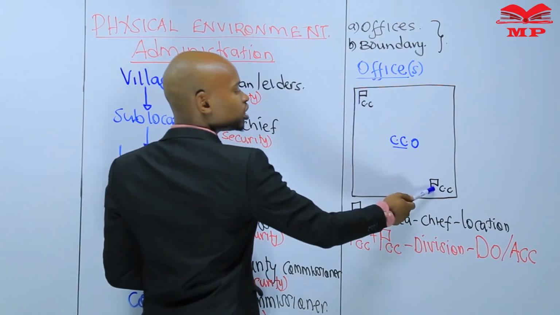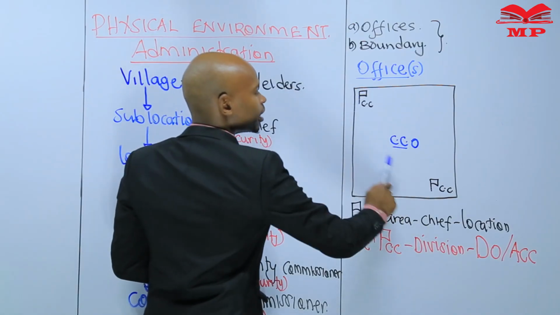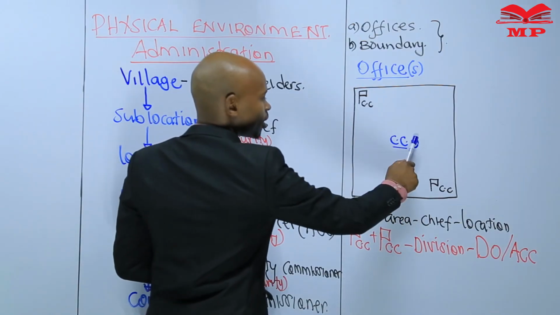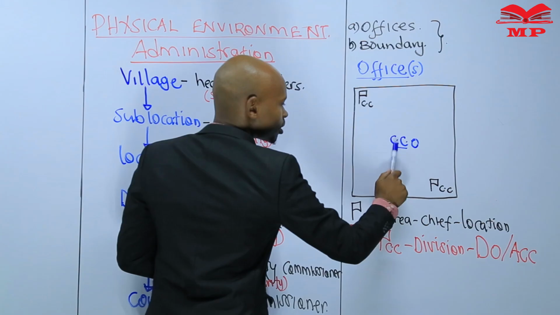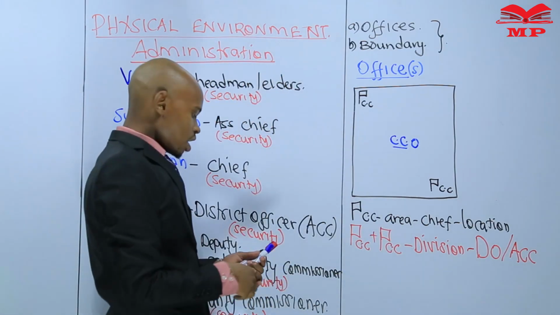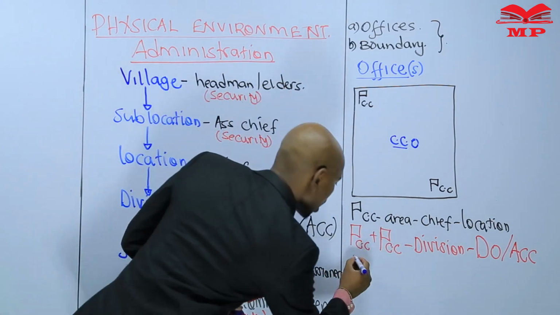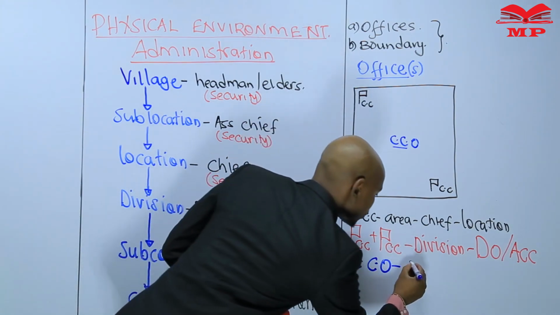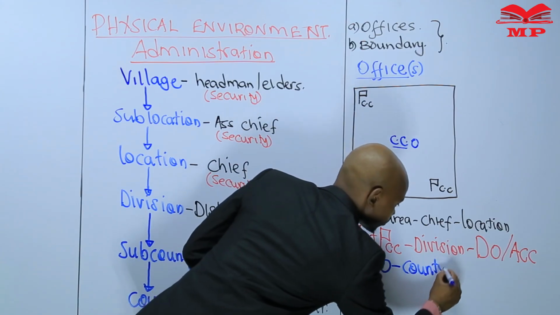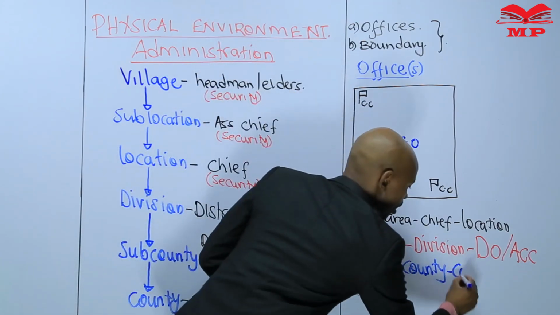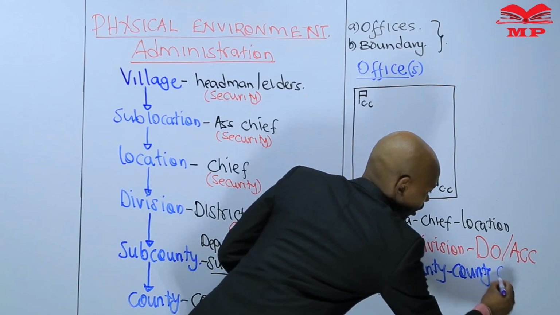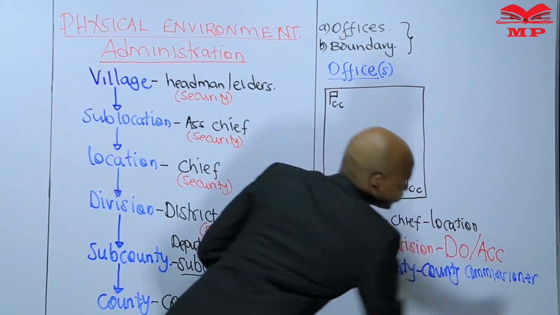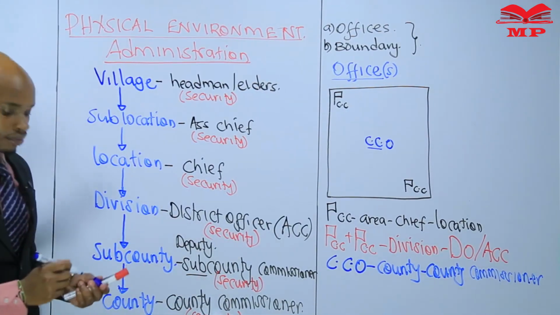You will not go for the chief's camps, you will go for the ultimate, the highest office in the map. So if this area has a CCO, that is County Commissioner's Office, this means this is a county and it is headed by a county commissioner.